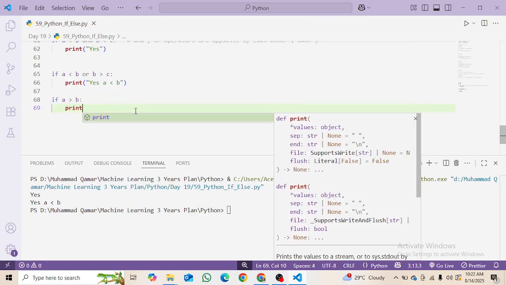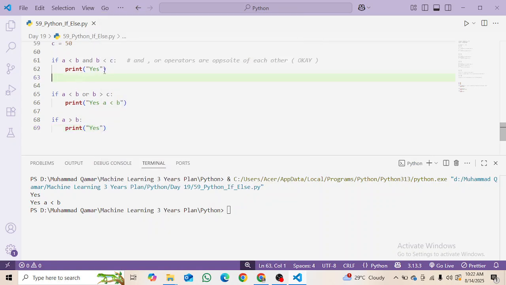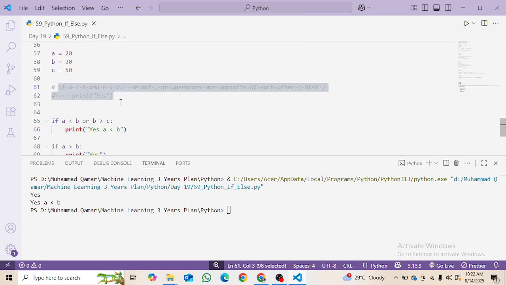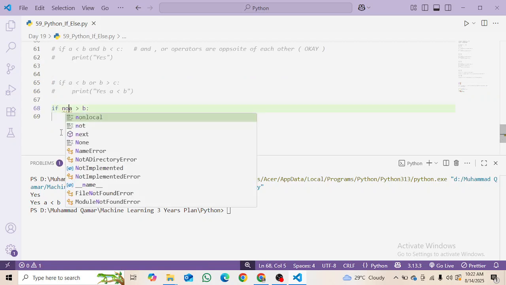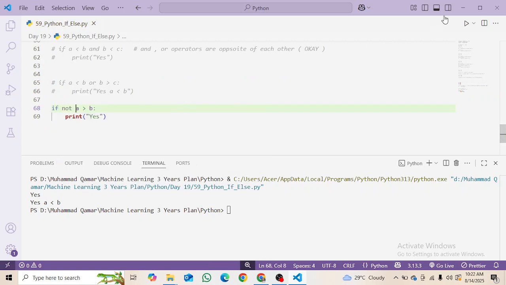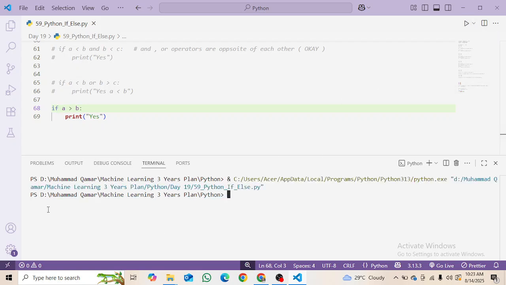Okay, I'm using the print yes again, but this time I'm going to make this line comment and this line also comment. This is not true, but I want it to print the yes. So what I can do here is that I will use the not operator, and here you can see it will print the yes here. You can see now I am using the not operator and it will print the yes.